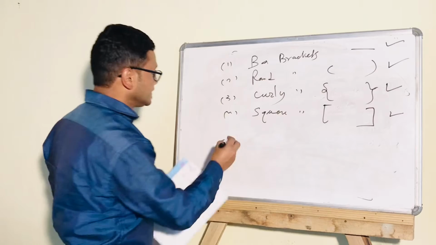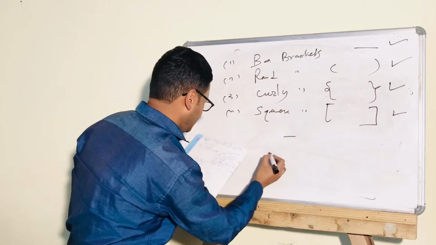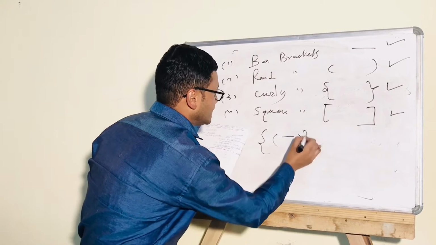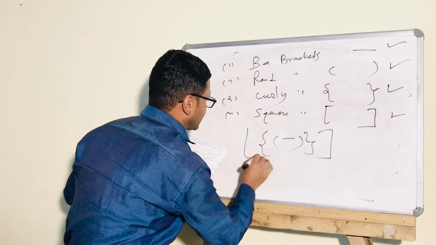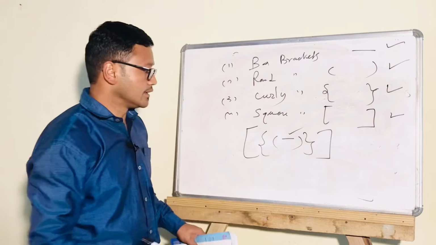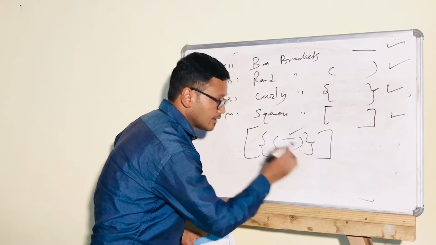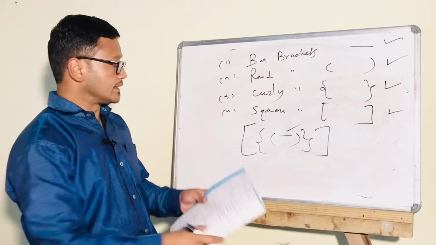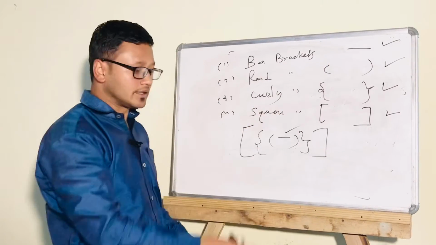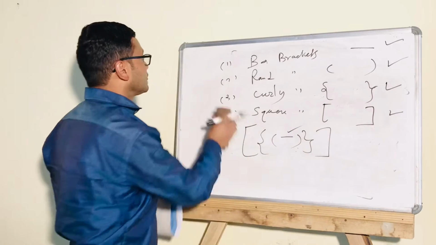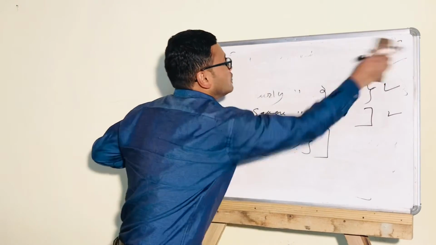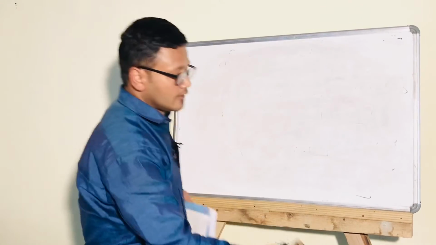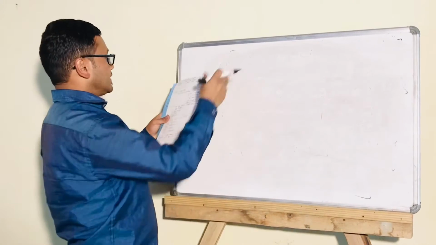Or we can write it like this: first bar, then round bracket, then curly, then lastly big bracket. This is the order of removing brackets. Now I'll write some questions to show how to simplify those which contain brackets.